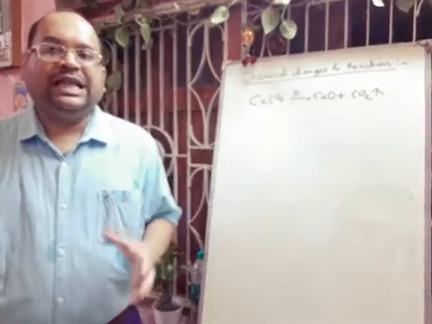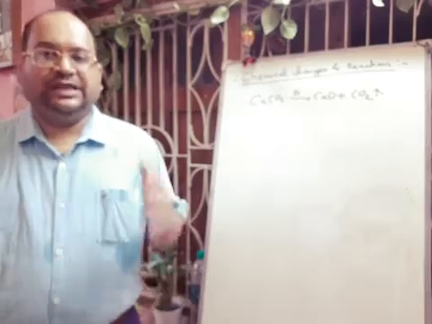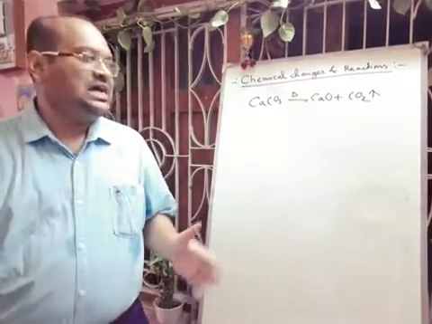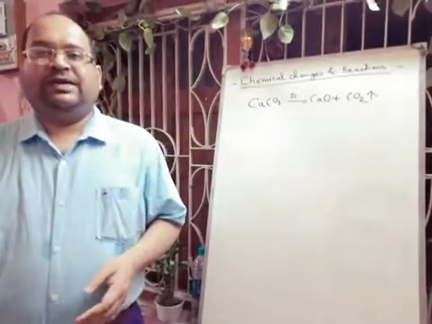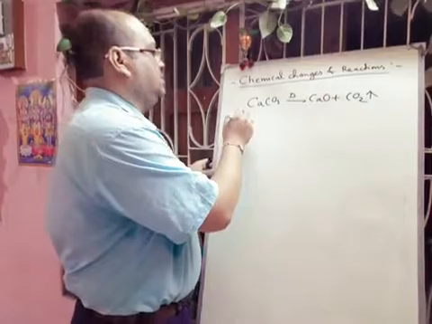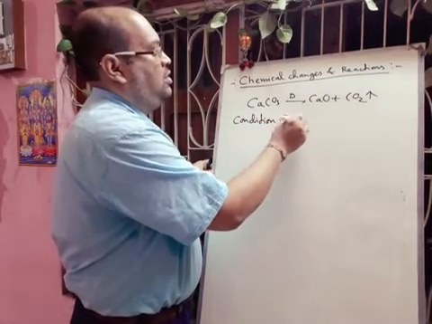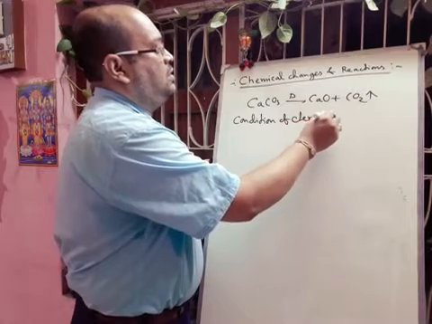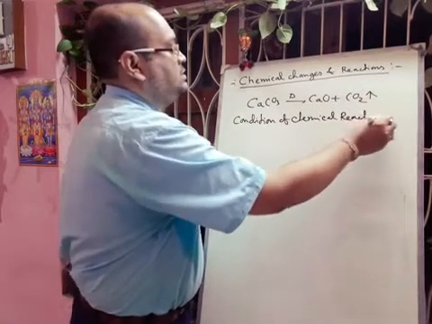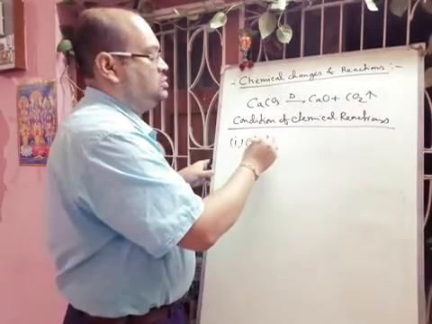So for a chemical change to occur, there are some conditions that are required for the particular chemical reactions. Next we shall discuss the conditions of chemical reactions. First one we will discuss is close contact.